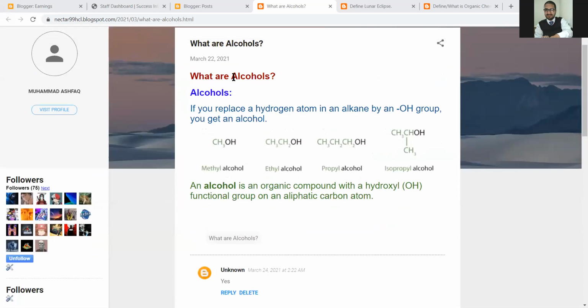Now, what are alcohols? Very easy to understand. If you replace a hydrogen atom in an alkane by an OH group, which group? OH group. What is this OH group? Its name is hydroxyl group. OH group means hydroxyl group. You get an alcohol. For example, I will take you back to the whiteboard.